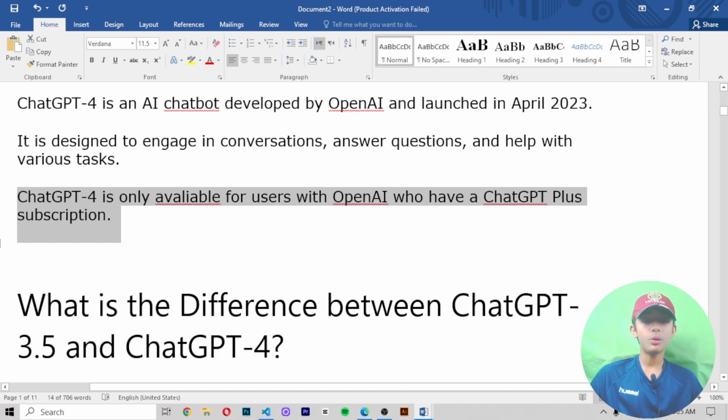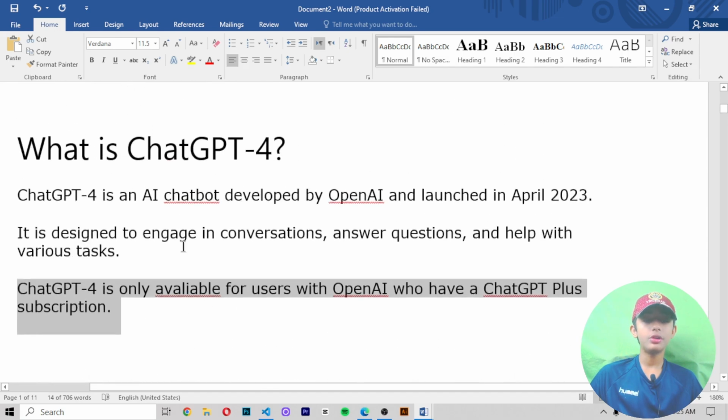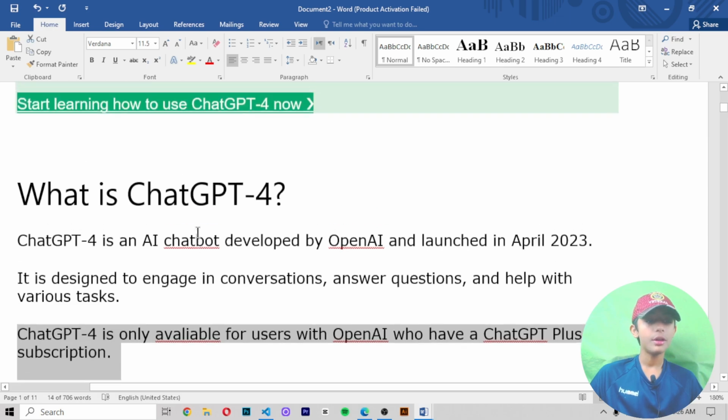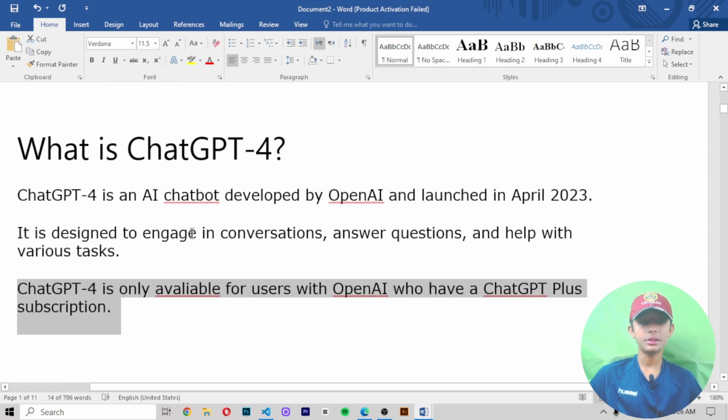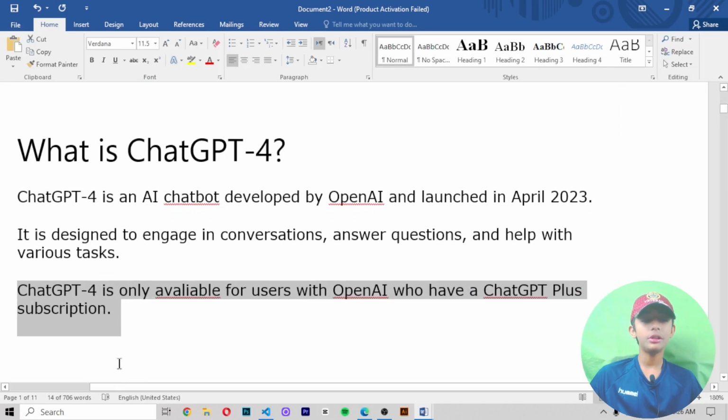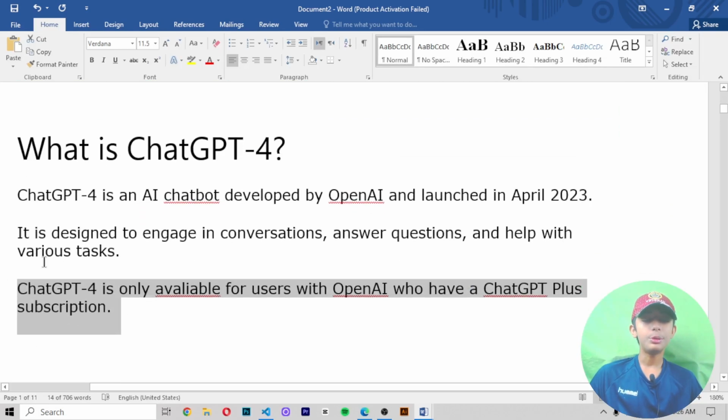ChatGPT 4 is only available for users with a ChatGPT Plus subscription. ChatGPT 4 is paid; you cannot use it for free. In ChatGPT 4 you can do many things easily. For example, if you want to remove a background from your image, you can do it with ChatGPT 4 but not with ChatGPT 3.5. I am currently using ChatGPT 3.5 because I have not bought a ChatGPT Plus subscription.